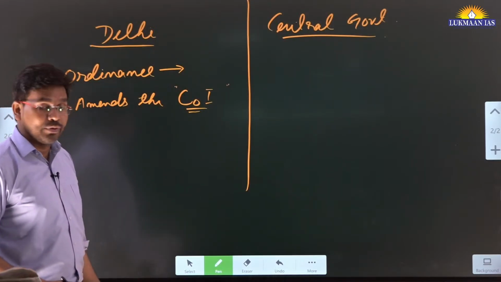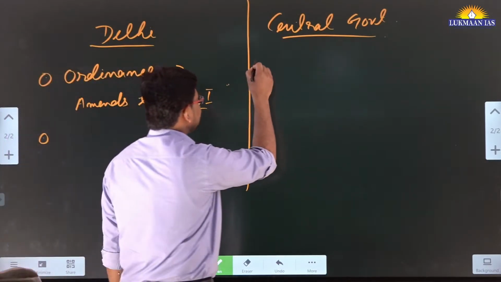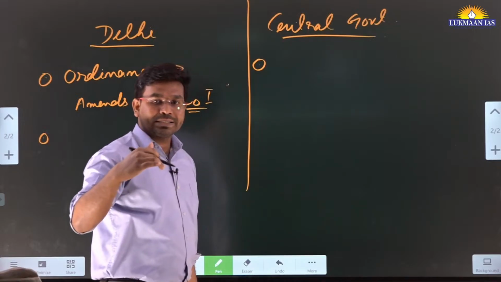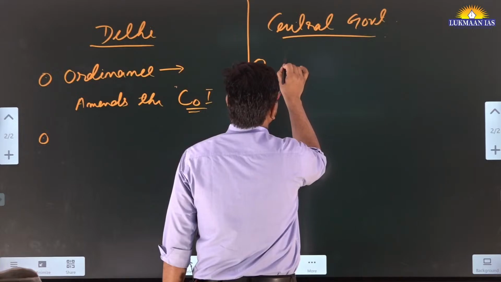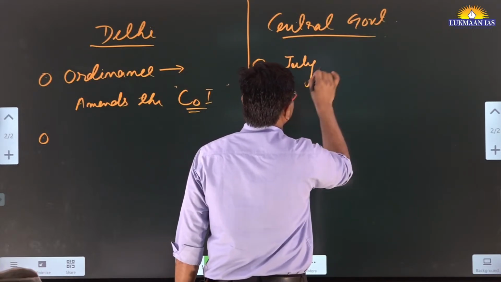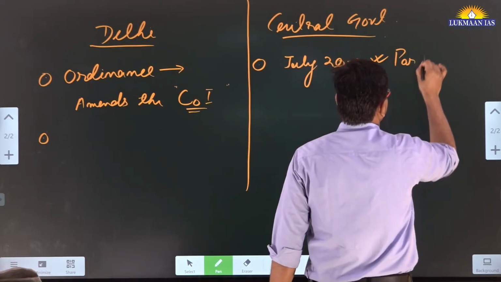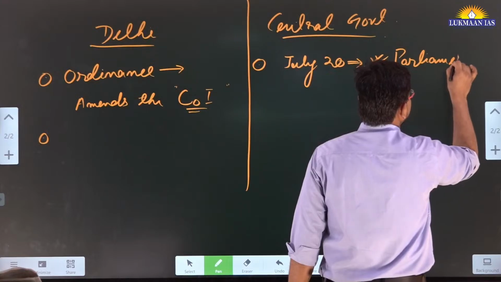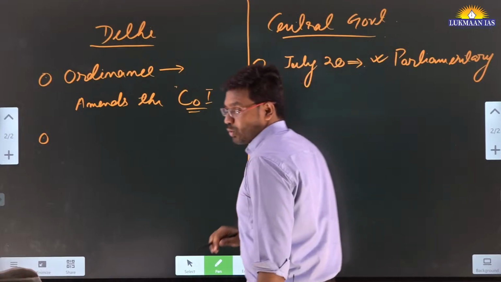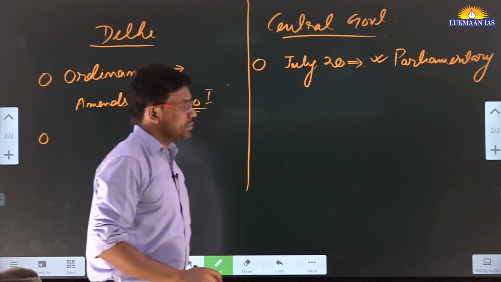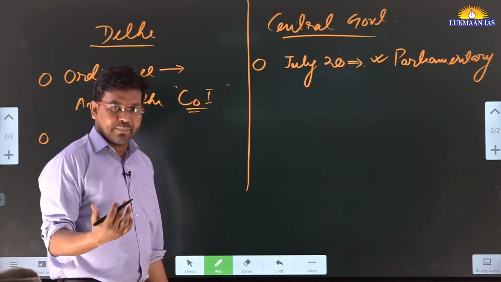And if I talk about the view or stand of the central government, it says that once Parliament reassembles in the monsoon session, they are going to list this particular matter on July 20 for parliamentary debate and approval. So the central government wants the courts to wait for some time to allow the Parliament to start hearing this particular matter.